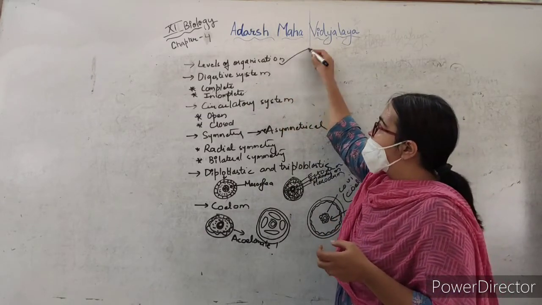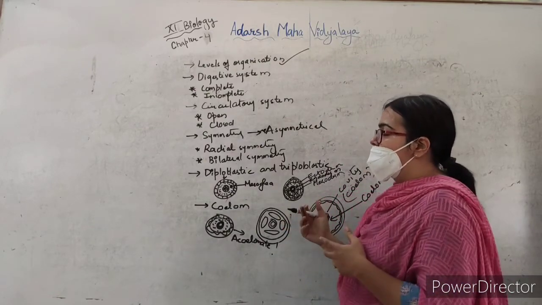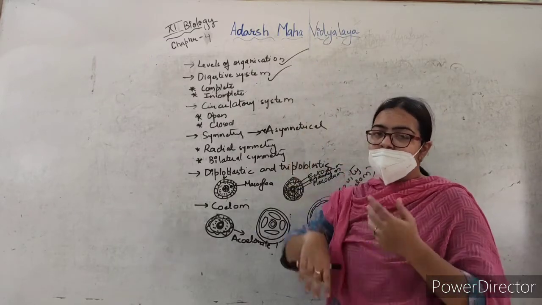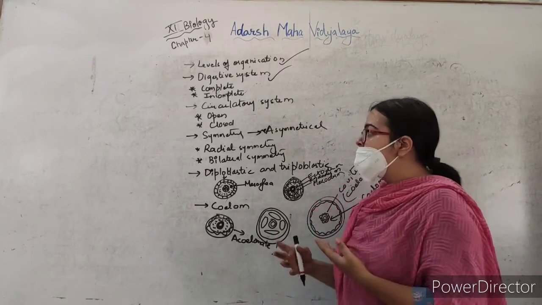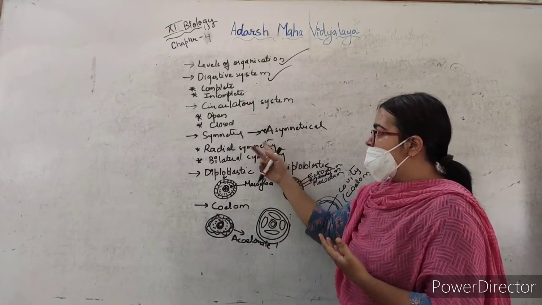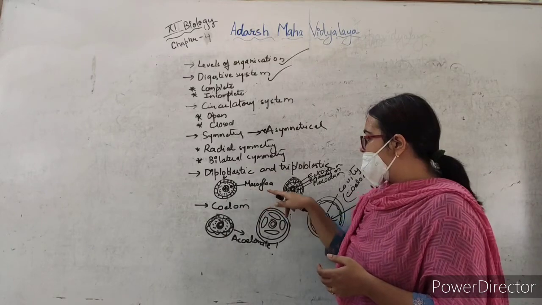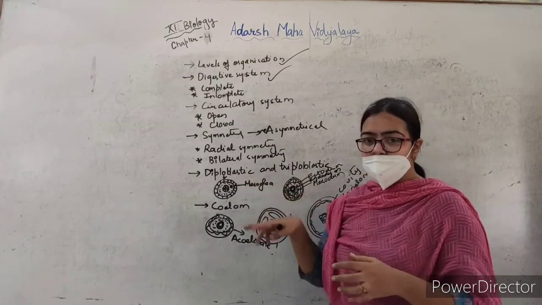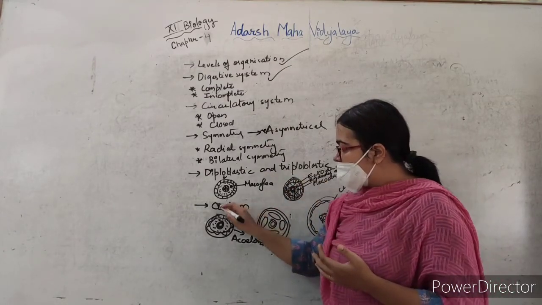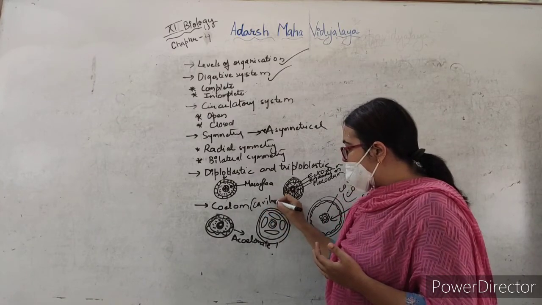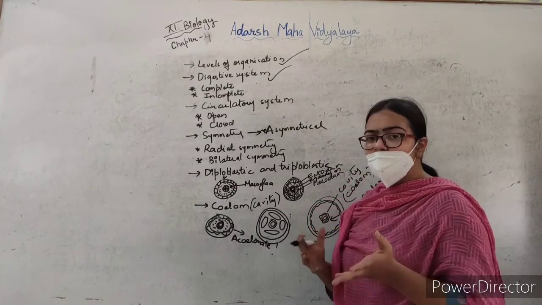So here, when we were talking about the basic characteristics of the fourth chapter, we discussed level of organization, that was cellular, tissue, organ or organ system level. The second one was the digestive system, which can be complete and incomplete. Circulatory system, which can be open and closed. Symmetry, which can be of three types: asymmetrical, radial symmetry and bilateral symmetry. And the differentiation on the basis of the blast layers present, that is diploblastic and triploblastic, and the presence of the coelom between the body wall and the gut wall.